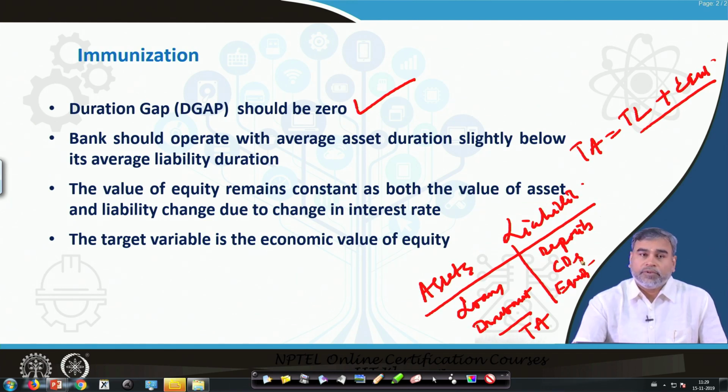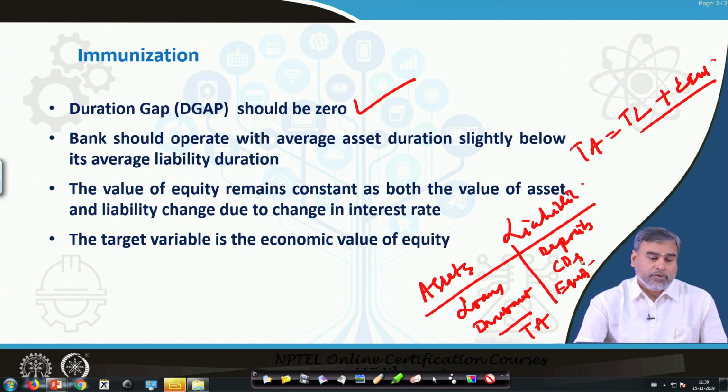That actually you have to keep in mind. And the value of equity remains constant. Why does the value of equity remain constant? Because both the value of the assets and liabilities change due to the change in the interest rate. So, we are assuming your equity value remains constant and we are only changing the structure of the assets and liabilities, or the value of the assets and liabilities.